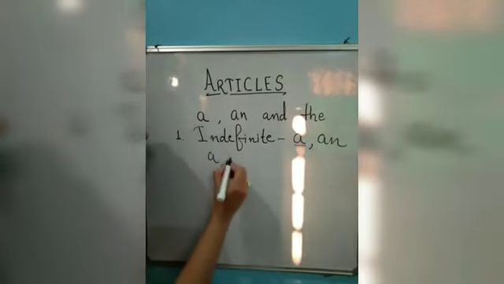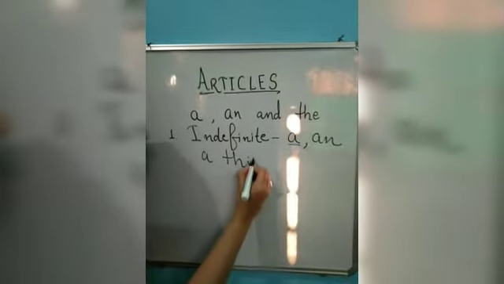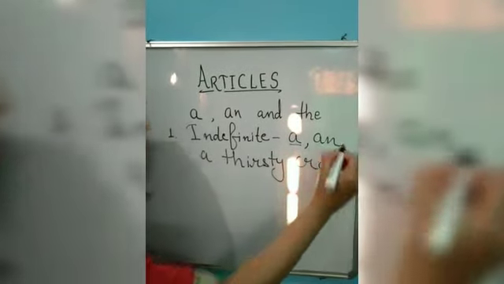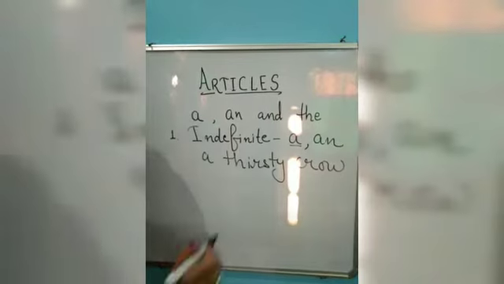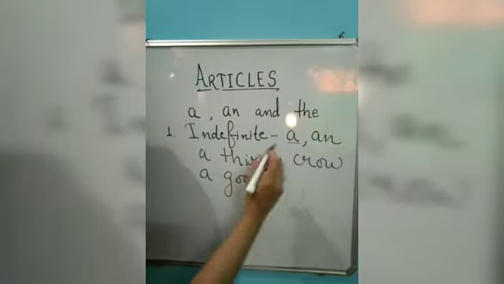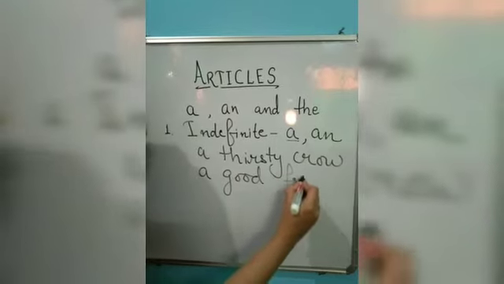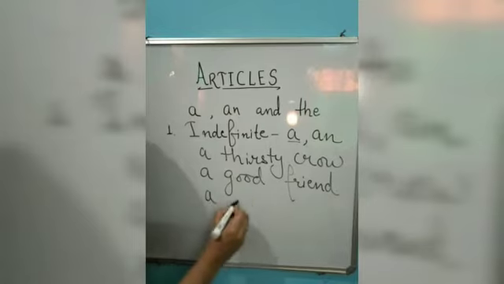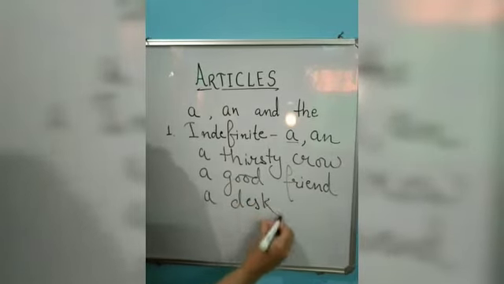For example, a thirsty crow, a good friend, a desk.